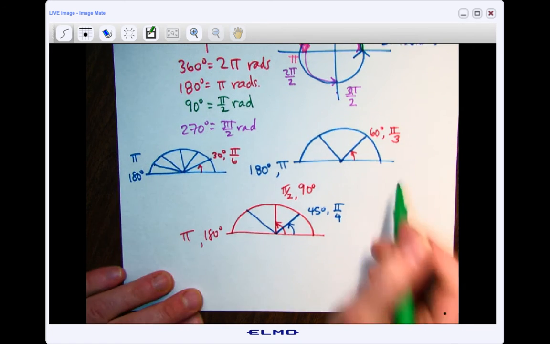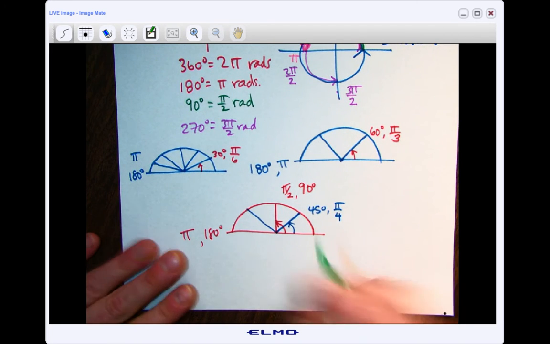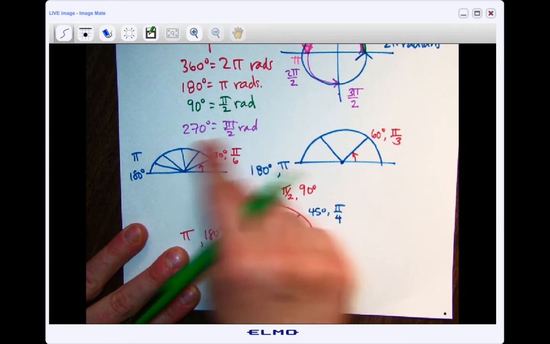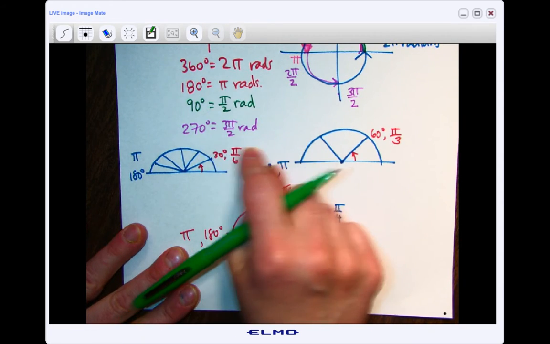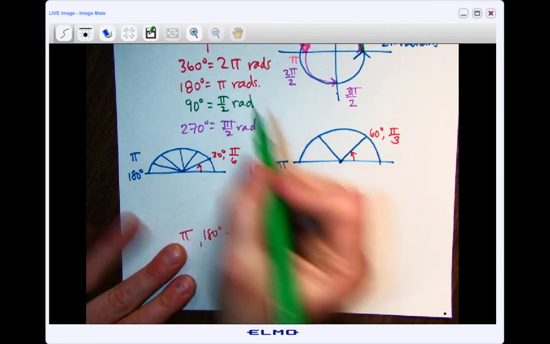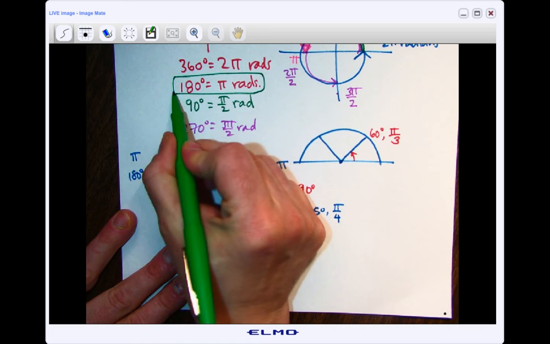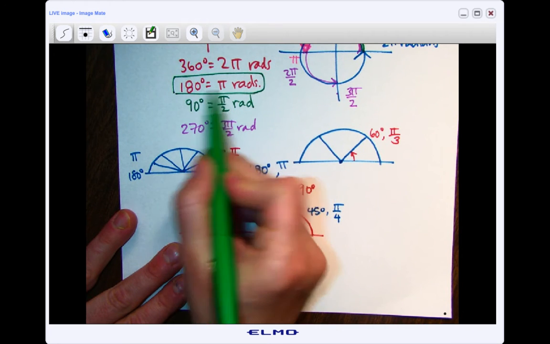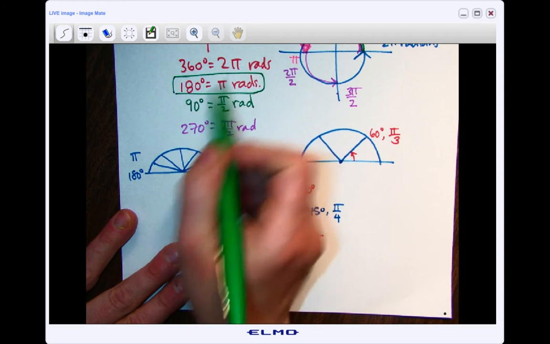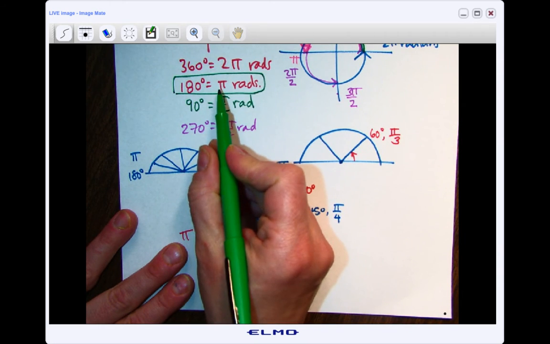Okay, so if it's not one of these special ones, what can we do? Well, one way we can do it is take these ideas, take these equations here, okay? So one thing that we might want to do is say how these two are the same. We usually use this one just because it's easy, because this is 1 radian. You could use any of these relationships to do it, but we usually use this one.